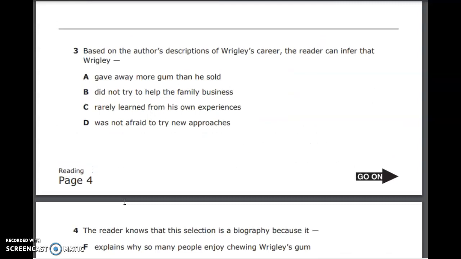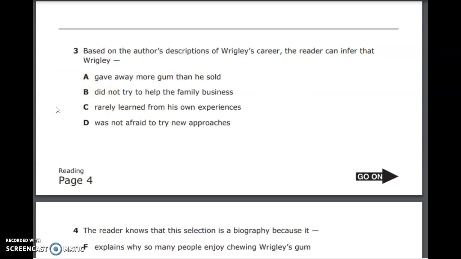Number 3, based on the author's descriptions of Wrigley's career, the reader can infer that Wrigley, A, gave away more gum than he sold. So he gave away a lot of gum, but he definitely sold way more than he gave away. So A is not our answer. B, did not try to help the family business. That is not true. He helped his dad in his family business.